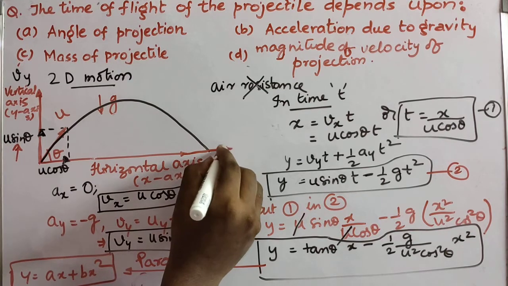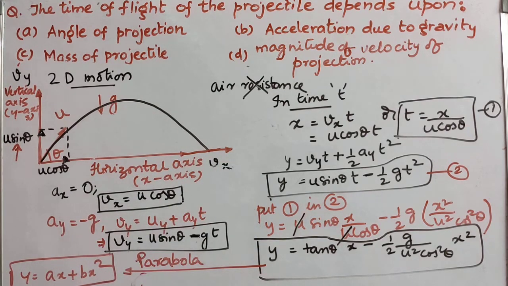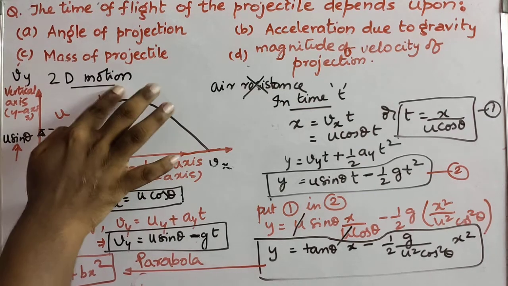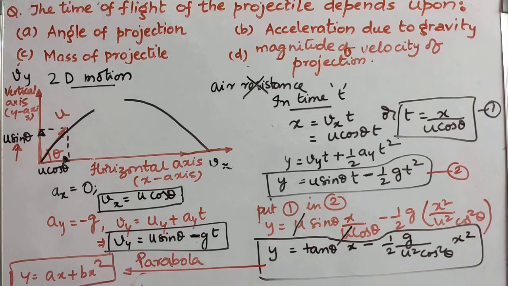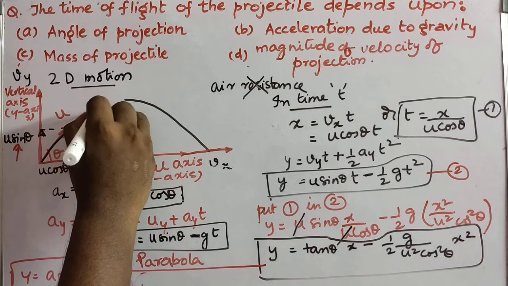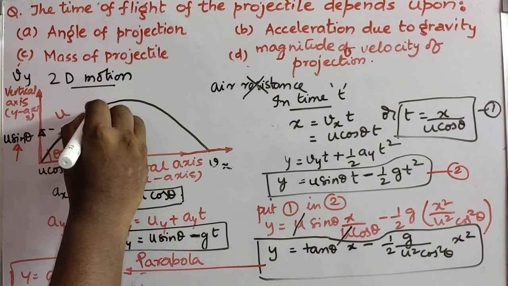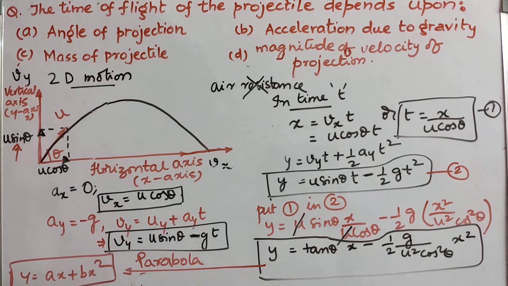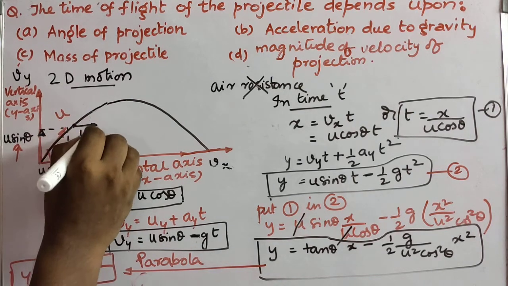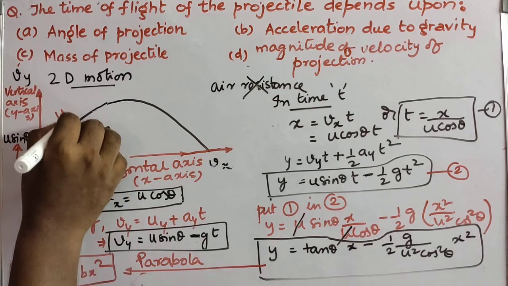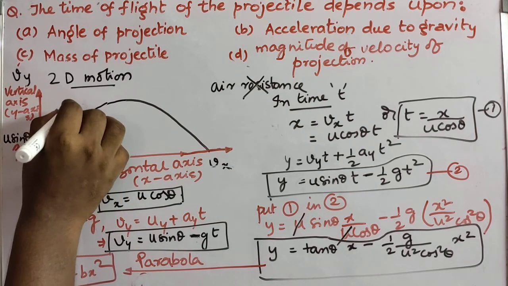Let us extend. One thing you should keep in mind is that at every point horizontal velocity is constant. I'll show you here. See here, if I take a point here, then horizontal velocity is u cos theta and vertical velocity is Vy.